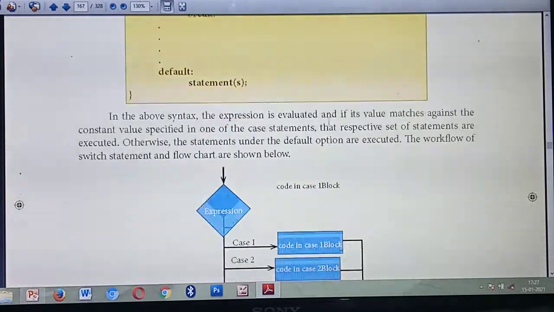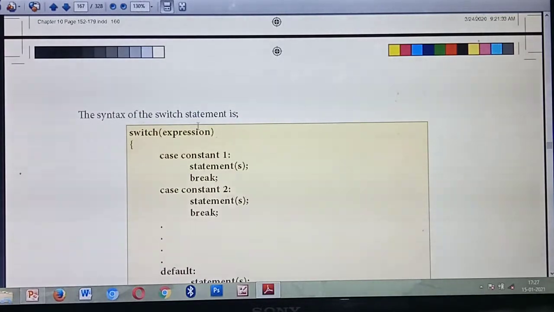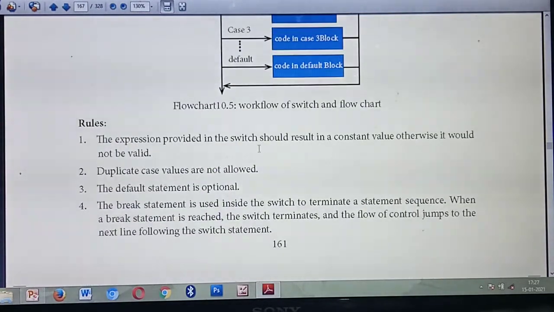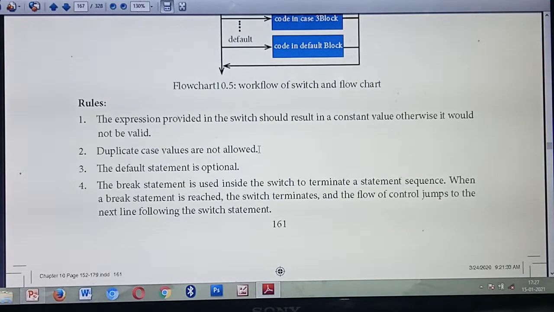That means, you have studied about expressions. In this expression you should always provide some constant value, that means any number or any alphabet. If you are not providing a constant value, you will get an error. Understood the first thing? The expression you are giving inside the switch should always be a constant value, otherwise it will not be valid. Understood?